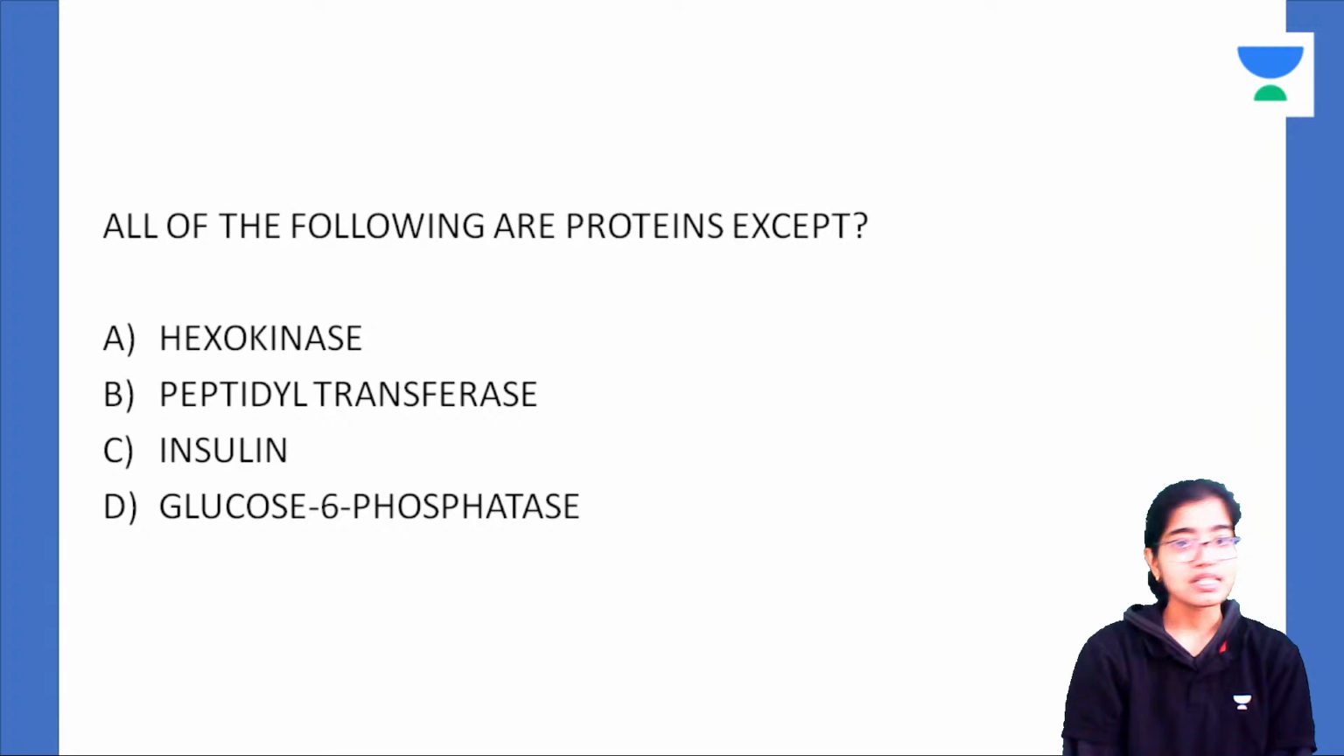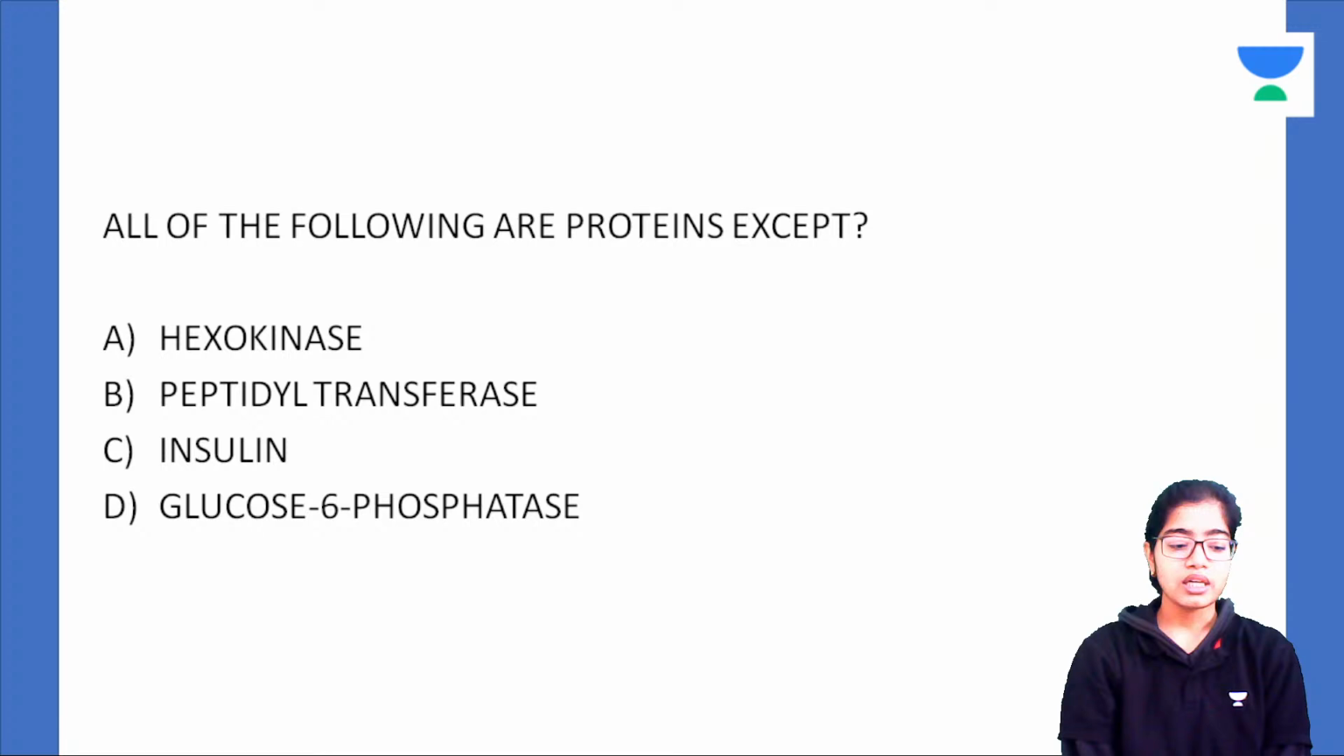Alright, so where is hexokinase involved? It is involved in glycolysis. It converts glucose to glucose 6-phosphate. Insulin is a hormone. It is a peptide hormone involved in glucose homeostasis, secreted by the beta cells of the islets of Langerhans of the pancreas. Glucose 6-phosphatase, where is it involved? It is involved in gluconeogenesis when it converts glucose 6-phosphate to glucose. So D is the opposite of A. What hexokinase does, glucose 6-phosphatase does the opposite of that.